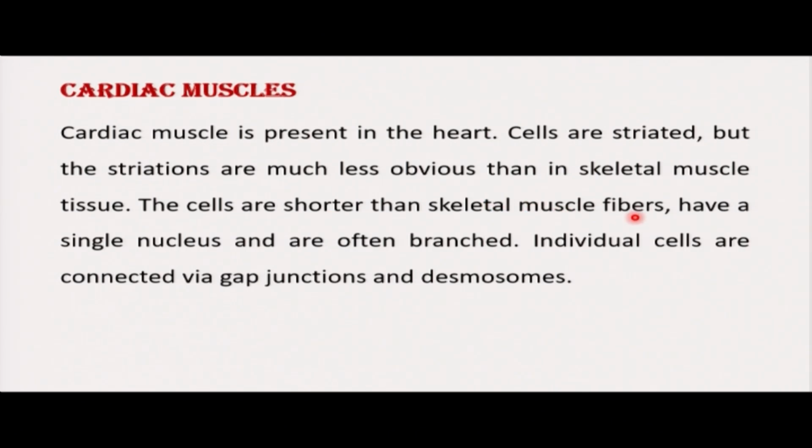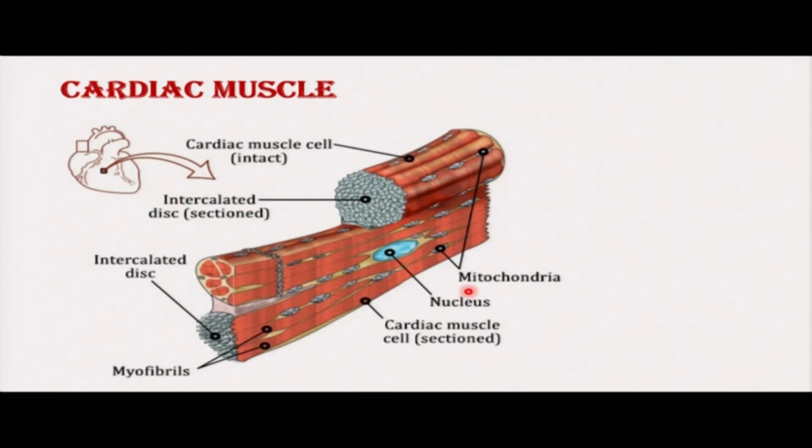That means cells within the cardiac muscles are shorter, and they have a single nucleus and are often branched. Individual cells are connected via gap junctions and desmosomes. Desmosomes are responsible for adhering or connecting cells together. So those are cardiac muscles.